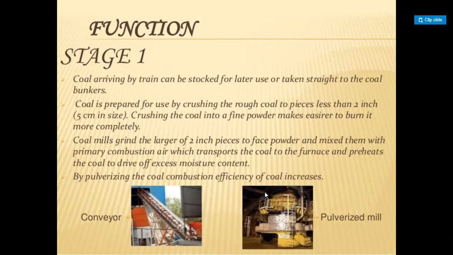Crushing the coal into a fine powder makes it easier to burn it more completely. Coal mills grind the larger 2-inch pieces to fine powder and mix them with primary combustion air, which transports the coal to the furnace and preheats the coal to drive off excess moisture content.